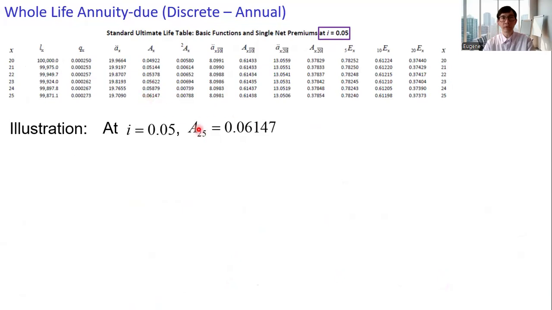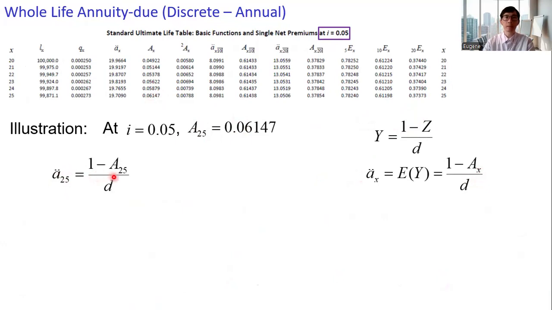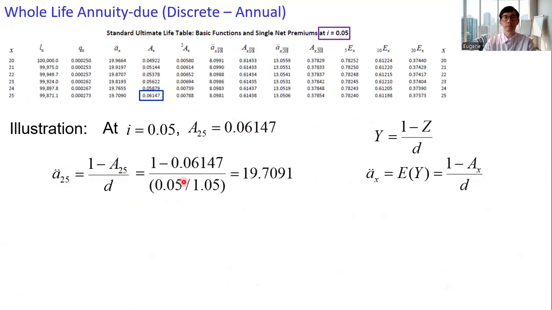Suppose we want to make use of this value to get ä 25, the whole life annuity deal issued to an individual at age 25. The YZ relationship, we get (1 minus A 25) over d. We have A 25, and then we can get the expected value of Y here. ä 25 is 19.7091. And in fact, you can get the value for ä x along this column in the table.